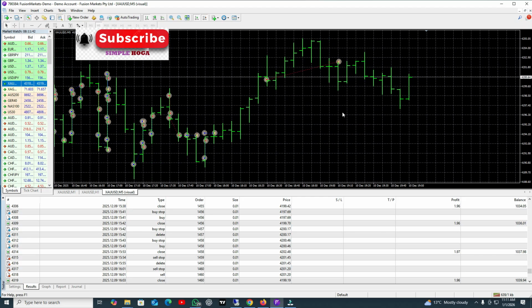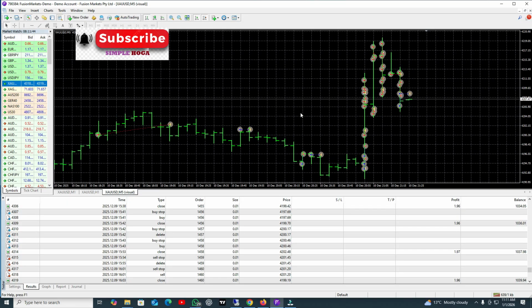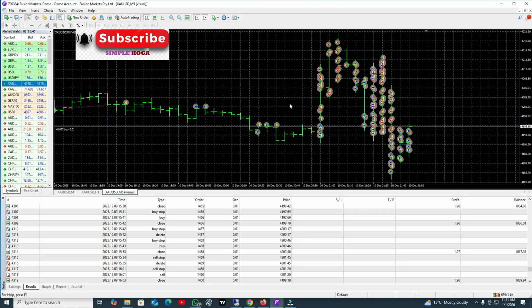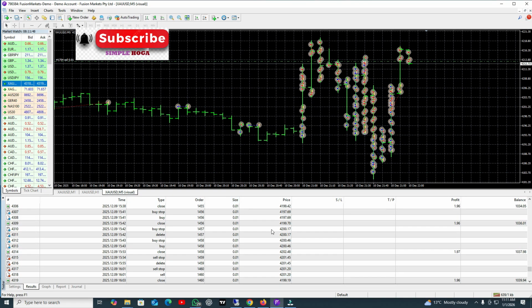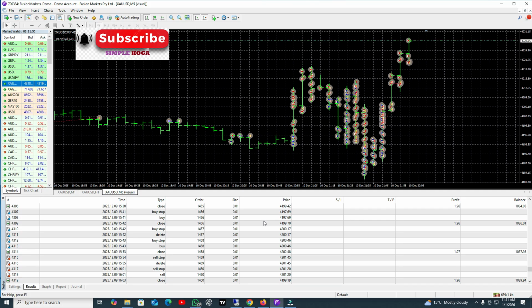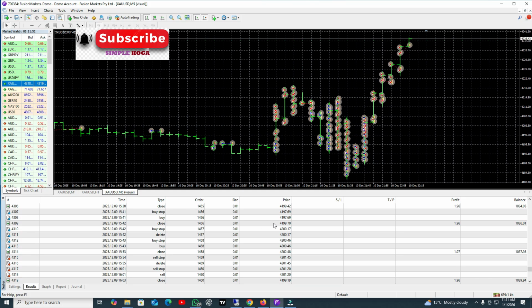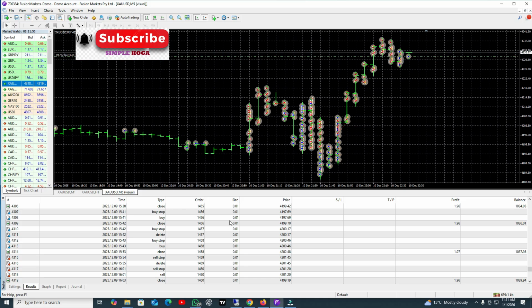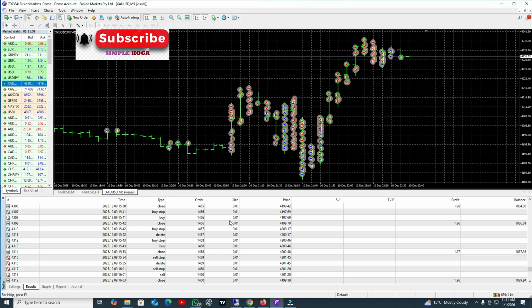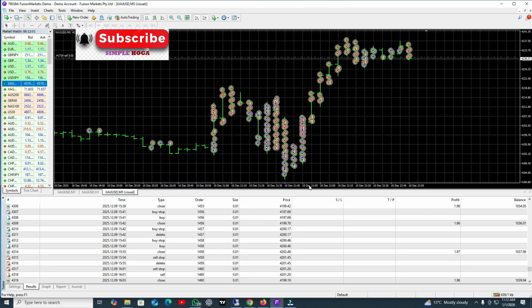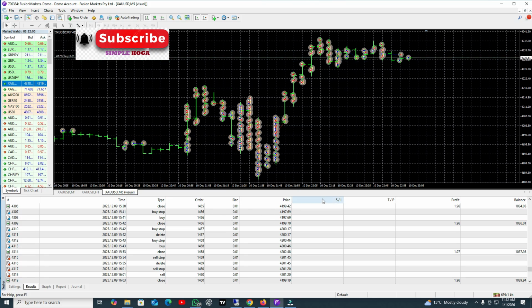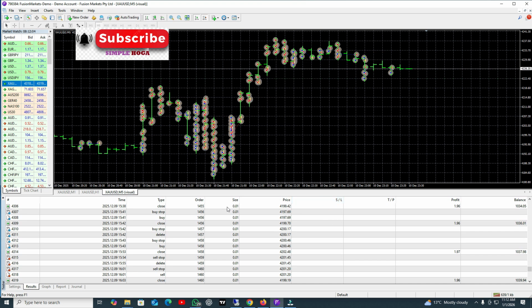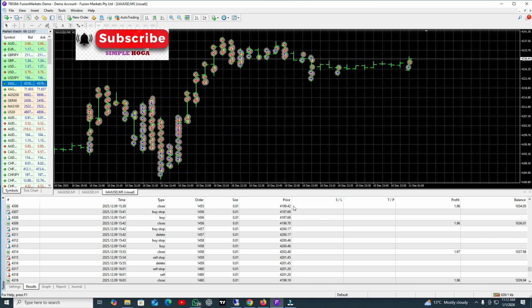That will be a good one. If you put the lot size 0.01, then in the cent account you will not get a very big profit. So you need to put 0.02 if you want to use it in the cent account. But if you want to use this bot in a standard account, then you do not need to change anything. 0.01 is a very good lot size.